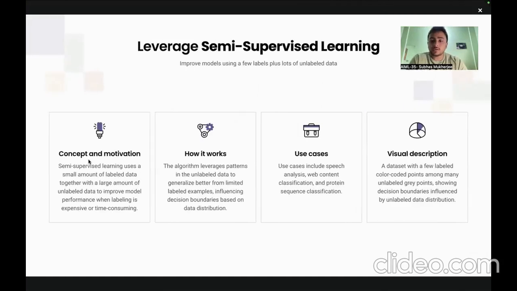Use cases. Use cases include speech analysis, web content classification, and protein sequence classification, right? A visual description where a data set with a few label colored points among many unlabeled gray points showing decision boundaries influenced by unlabeled data distribution.